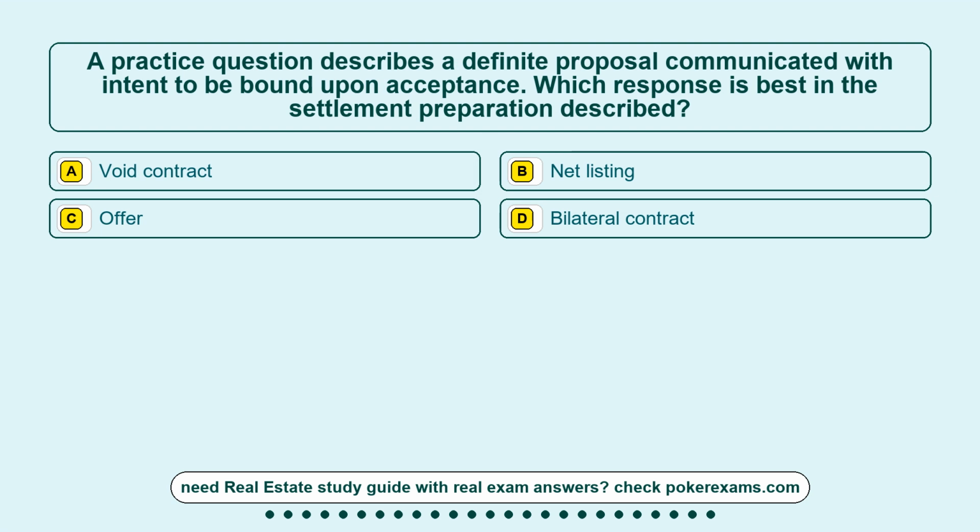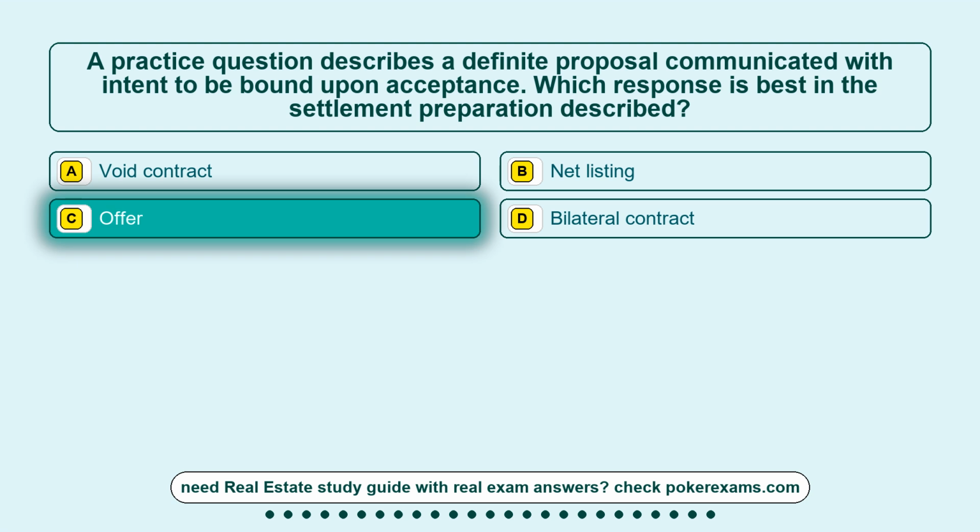Question 13. A practice question describes a definite proposal communicated with intent to be bound upon acceptance. Which response is best in the settlement preparation described? Option A, void contract. Option B, a net listing. Option C, offer. Option D, bilateral contract. The correct answer is option C, offer.